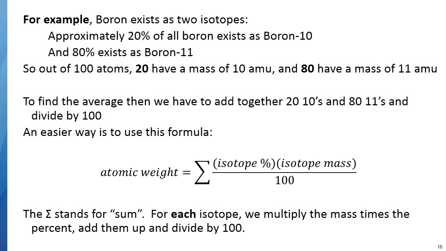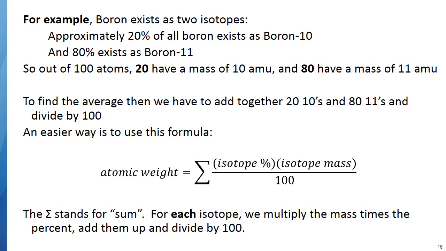So you could take a mass of 10 and add 20 of those together, and then take 11 and add 80 of those together, and then divide by 100. And that's where we get the average 10.81. An easy way to do it is to use this formula. It looks like a really scary formula, but it's really not. And actually, I'm not going to ask you to do a calculation like this. I just want you to understand the process.